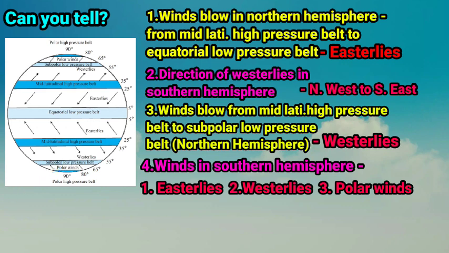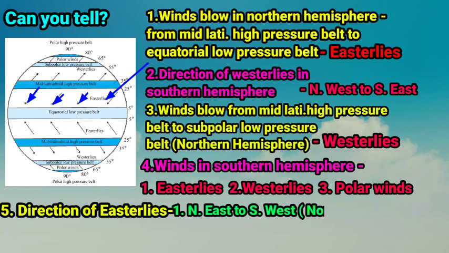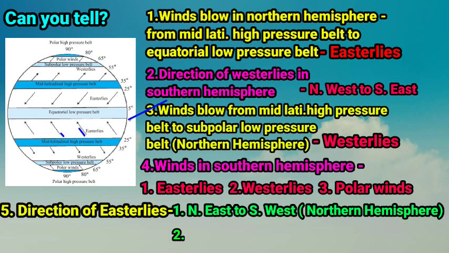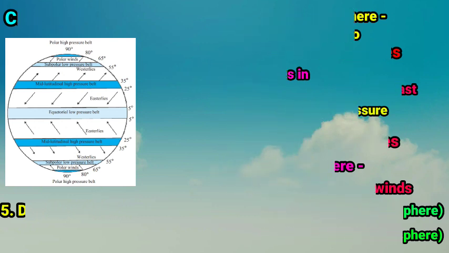Next question, in which direction do the easterlies blow in the northern and the southern hemisphere? So children, you can see in the figure the easterlies blow in the northern hemisphere from the northeast to the southwest direction, whereas in the southern hemisphere from the southeast to the northwest direction. Children, with all these question answers, we understand the direction of the winds that blow on the earth's surface. And we also learned the original direction of the winds is influenced by the rotation of the earth.